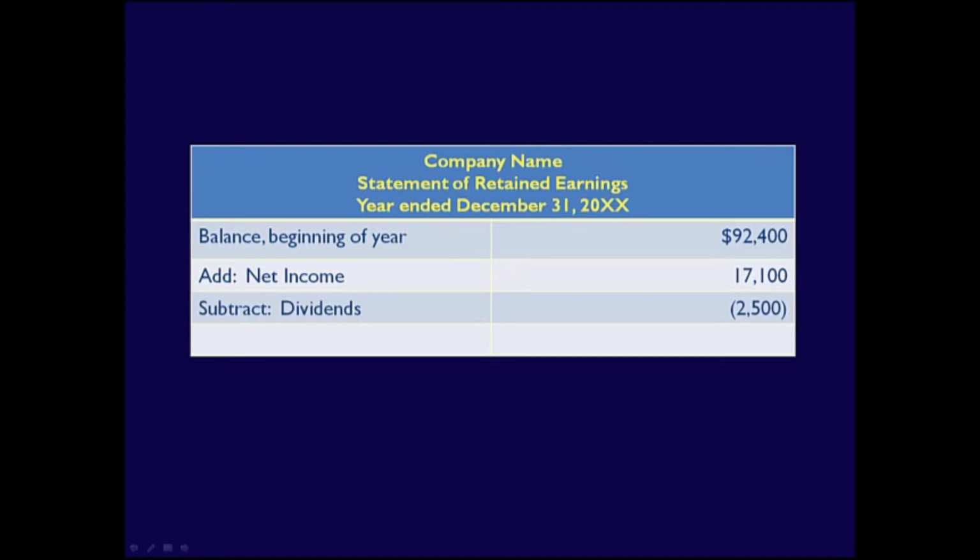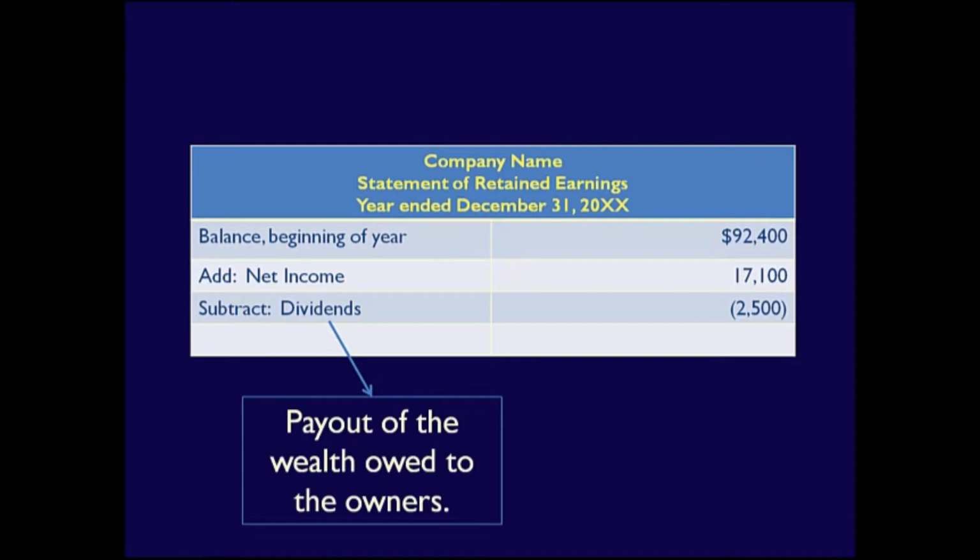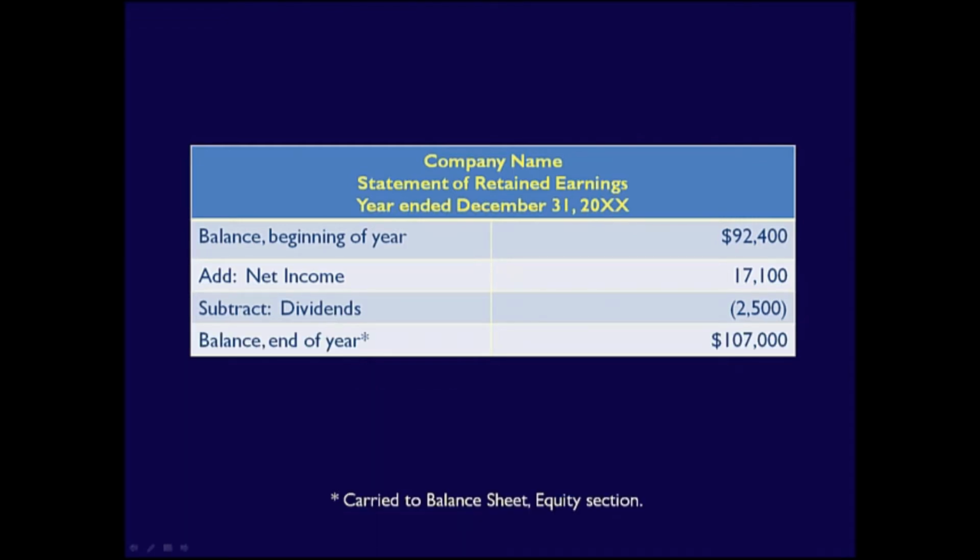Next, we deduct the dividends declared or paid to the owners. Dividends are a distribution of wealth to the owners by the business. Remember that the wealth of the business is owed to the owners, and dividends therefore reduce retained earnings and, by extension, equity. The total at the bottom of the statement is the ending retained earnings, the amount that will be transferred to the equity section of the balance sheet. Pretty simple statement, but important to understand.